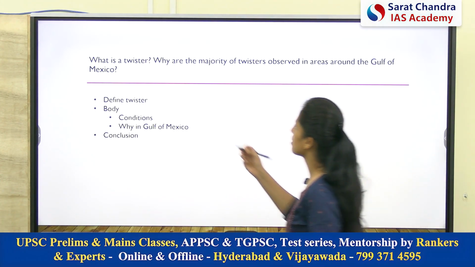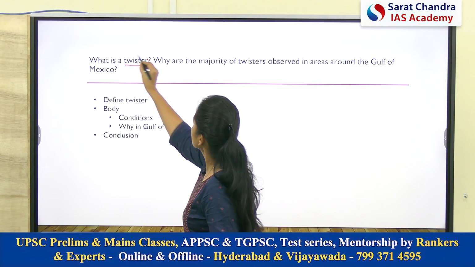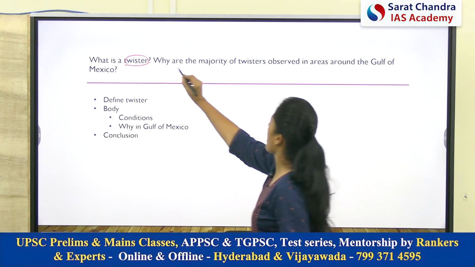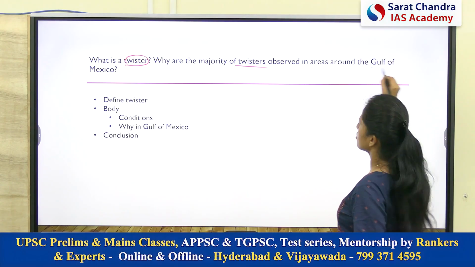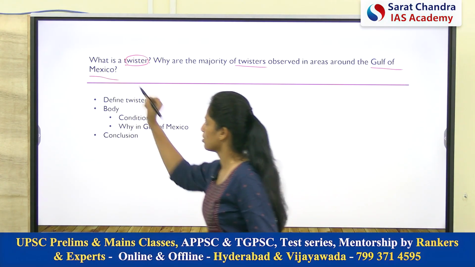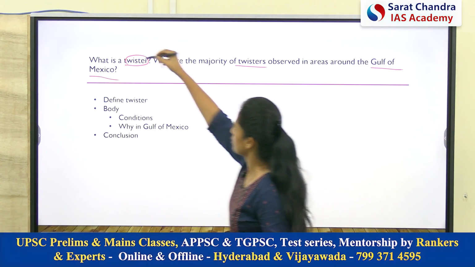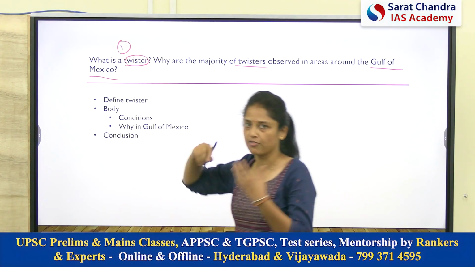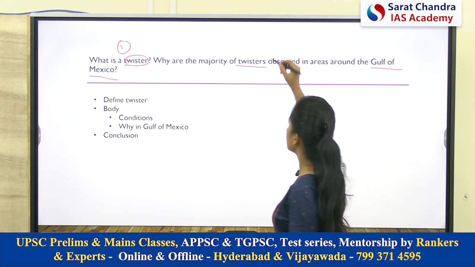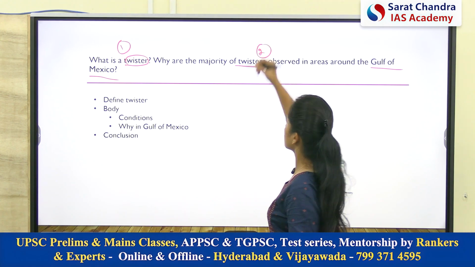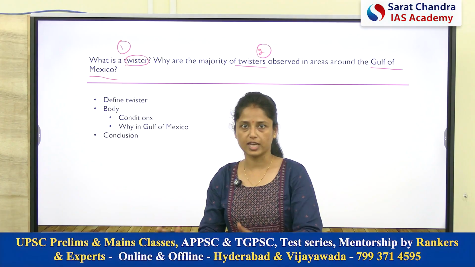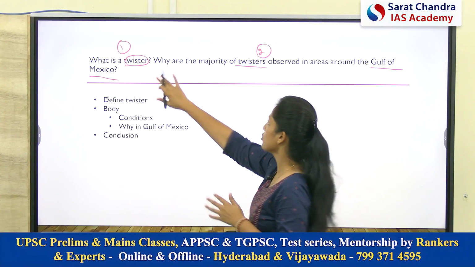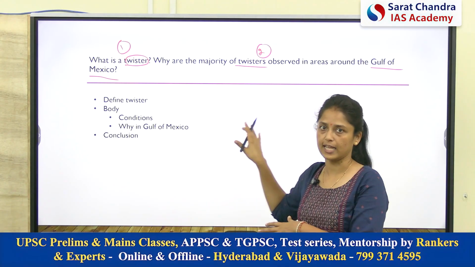Our question is, what is a twister? Second, why are the majority of twisters observed in areas around the Gulf of Mexico? So we have two parts of question. First is simple, you have to simply define a geographical phenomena. Secondly, UPSC has given a particular location, and it is asking why twisters are formed in those areas.